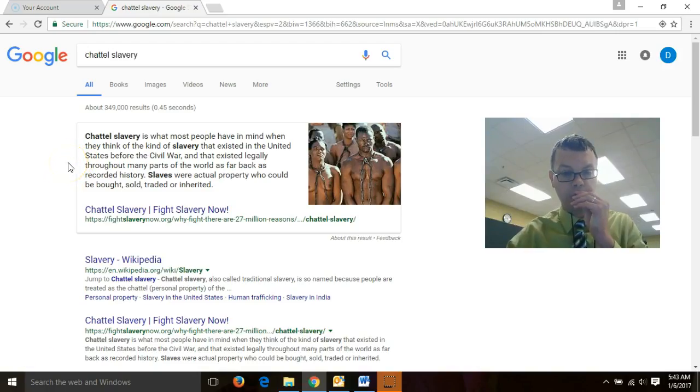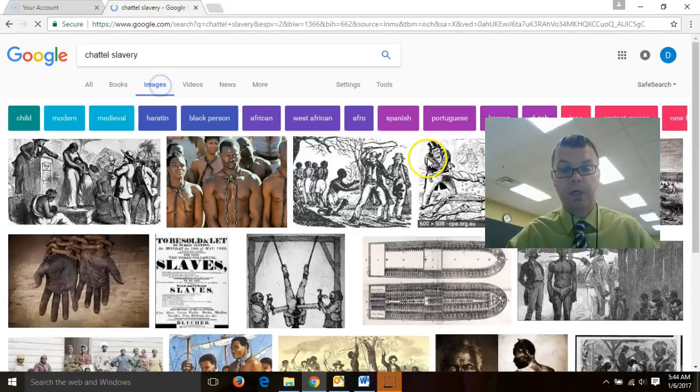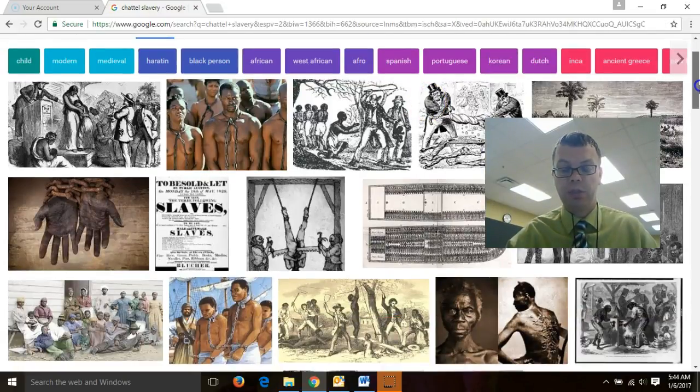Chattel slavery, as we see here, is the slavery that we think of when we think of slavery in the United States, and it also existed in the Americas. Again, it's basically slavery where slaves are actual property who could be bought, sold, traded, or inherited. And chattel slavery that exists in the Americas was also a little different because this was also racially based. We see racially based slavery, which is first with the Indians in the Americas, and then also slavery for Africans who are brought to the Americas.